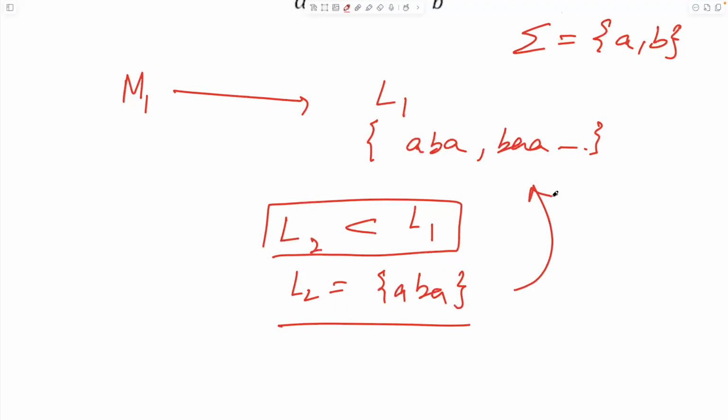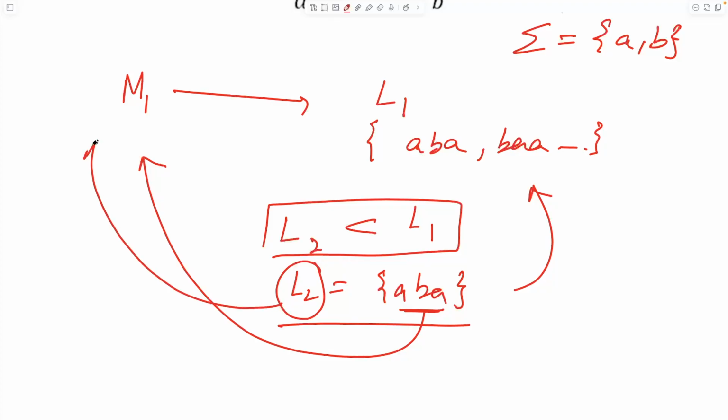Once that part is very clear, now I want to state something to you. The string of L2 is going to be accepted by the machine. That part is correct. But this whole language is not going to be accepted by the machine. Why is that? Because for a machine to accept a language, it is a holistic mechanism. It is not just that every string of the language must be accepted. It's that every possible string that the machine accepts must be present inside the language.